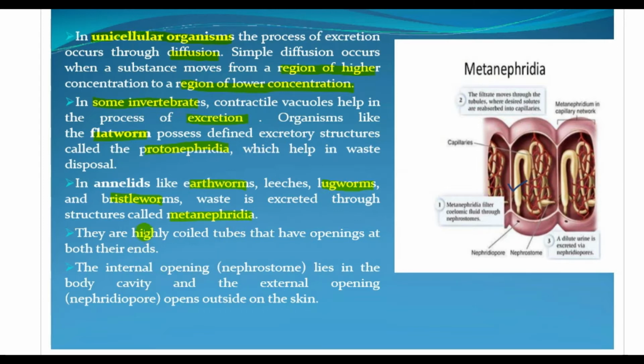They are highly coiled tubes. They have openings at both their ends, and the internal opening, the nephrostome, lies in the body cavity, and the external opening, the nephridiopore, opens outside on the skin. So these are the basic examples and the definition I have covered. Now let's move to the next slide.